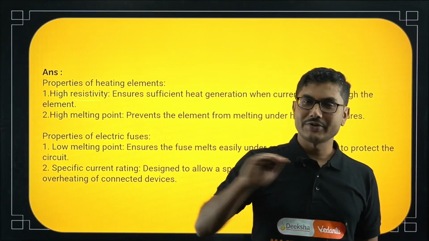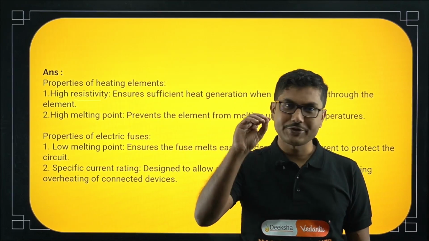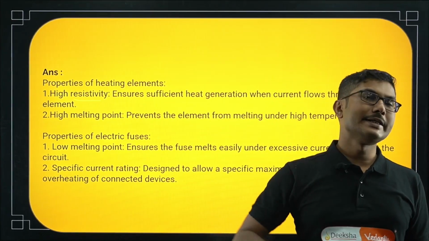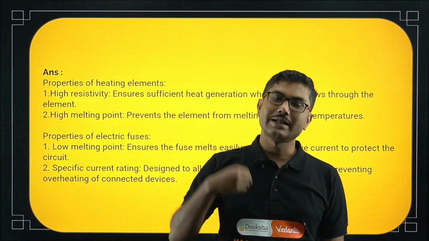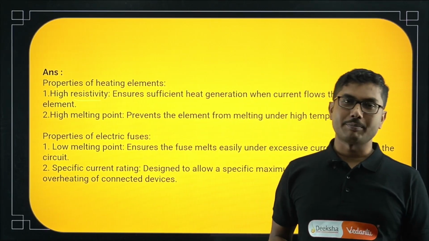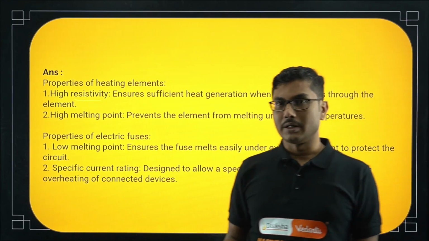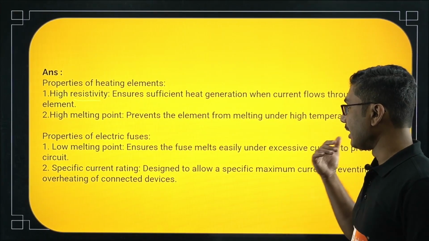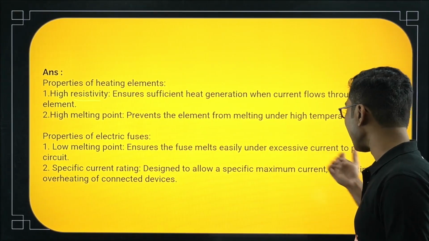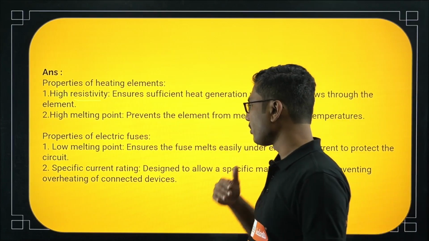If a sufficient amount of current is going, and the heat generation is not that high, then it will still work. As soon as it exceeds the permissible limit, it will burn. Now, the specific current rating is designed to allow a specific maximum current, preventing overheating from connected devices.